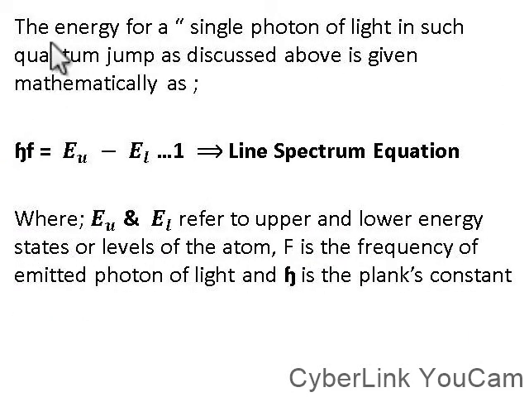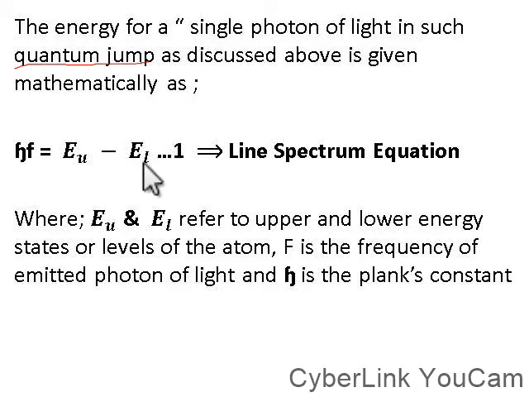So the energy for a single photon of light in such a quantum jump, and quantum jump here simply means the transfer of an electron from one energy level to another energy level, either from higher to low or from low to high. So the quantum jump, as discussed above, is given mathematically as hf = E_U - E_L. We call this our equation number 1.